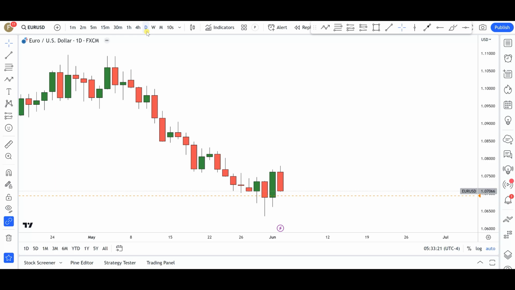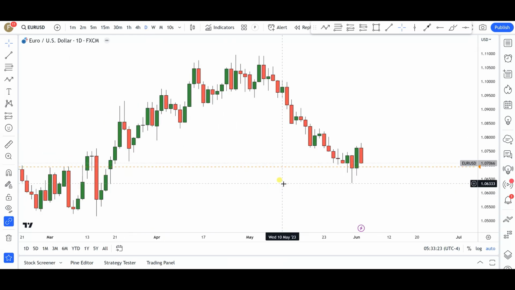Let's take a look at the daily. Now, in the daily time frame, if you guys remember from last weekend, I did expect that we are going to get a push to the upside before the bears come into these markets, and that happened. However, this is quite a bullish candle in my own opinion, and you will see the reason why I say that when we zoom into the 4 hour time frame. It's as if maybe the market is tapping into something in this particular area. You notice it seems as if we do have a gap right around this area, and maybe that's why we're getting this huge reaction.